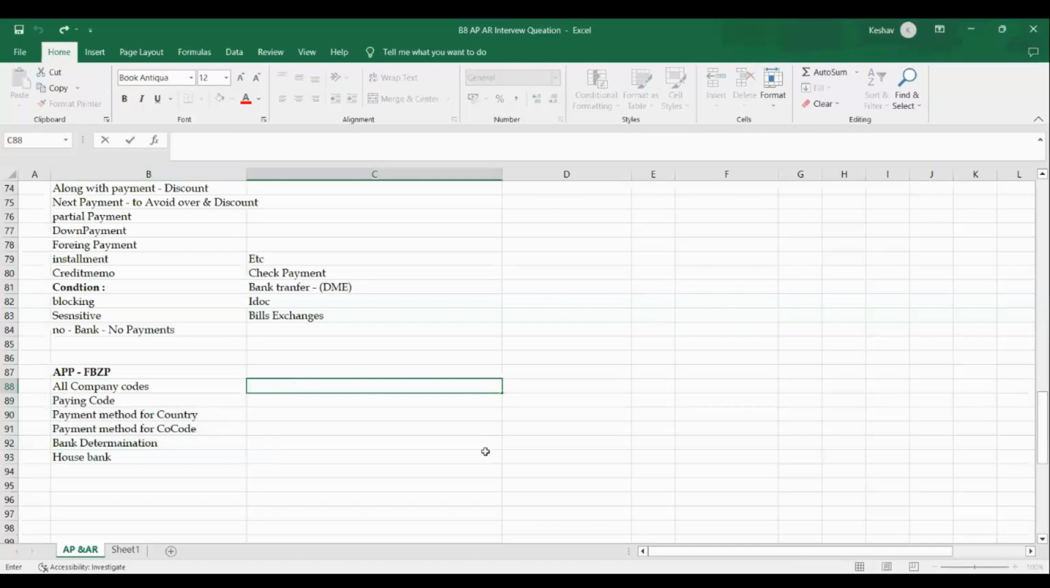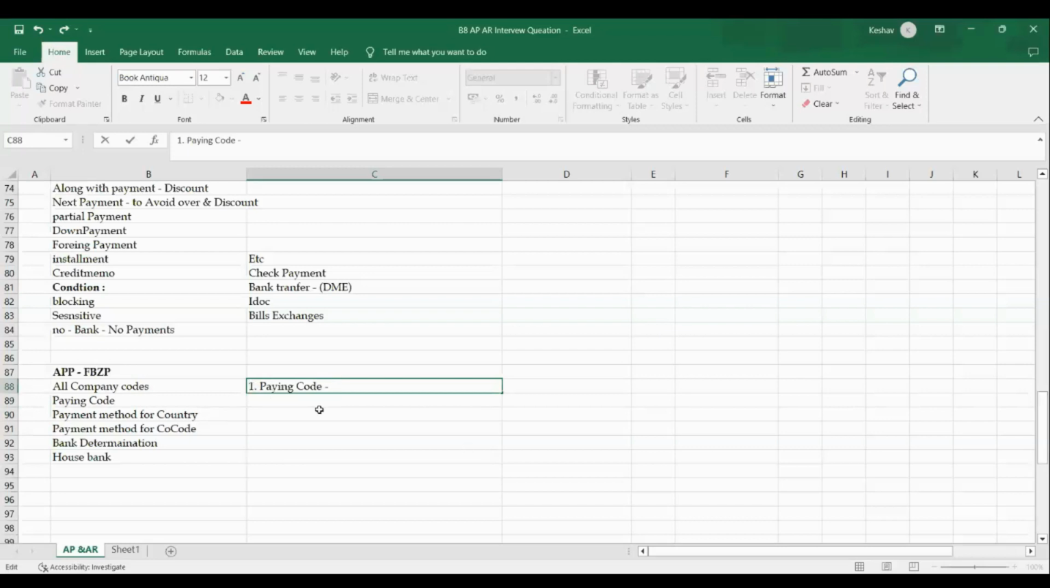There is a possibility in SAP where you can make a payment on behalf of one company code for another company code. That is called paying and sending company codes. I can simply say intercompany payments. We have two: the paying company code and the sending company code.